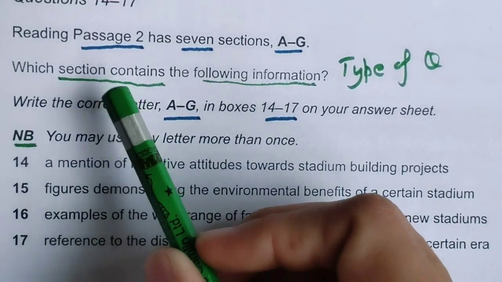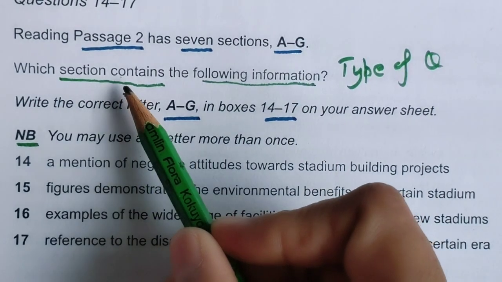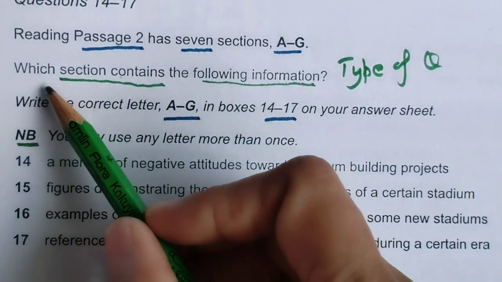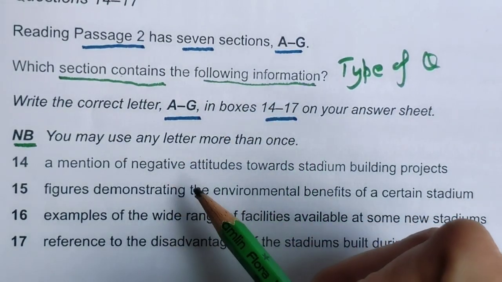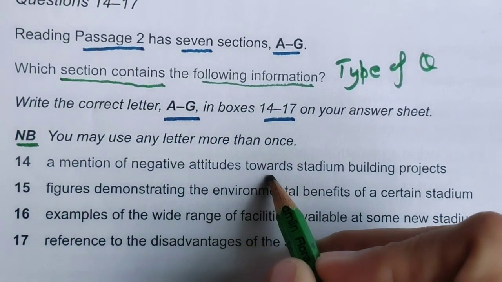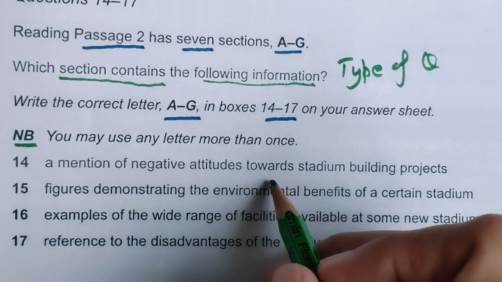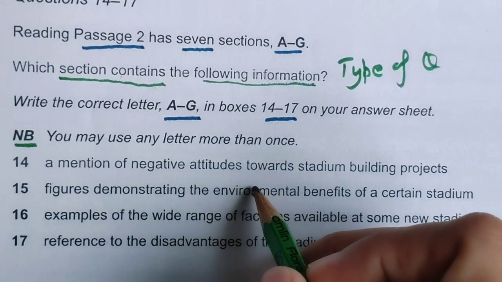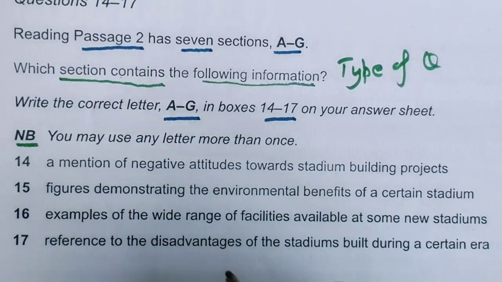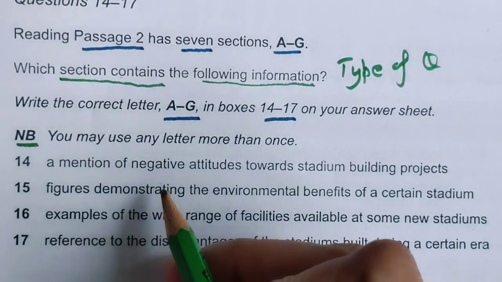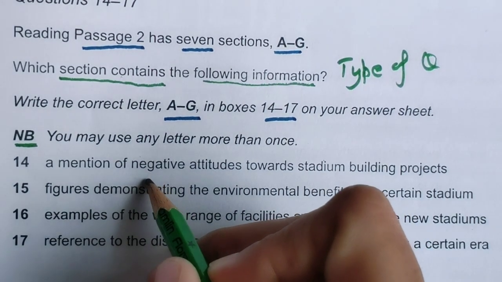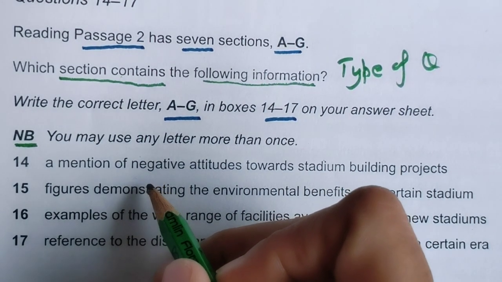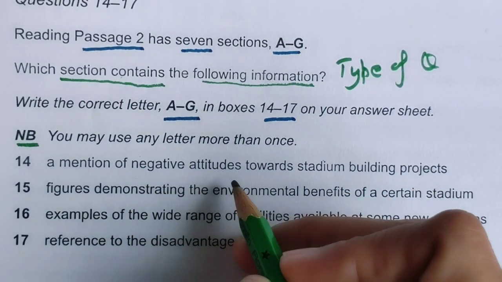Now, how to solve this type of question? Which section contains the following information? It means this is the information they have given and we have to find this information from the passage, from paragraphs A to G, as I have already shown you. Now let's read these options and find out their hidden meaning. Understand them and translate them into your own language.